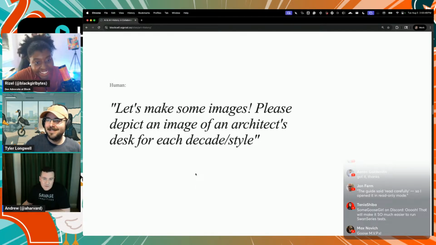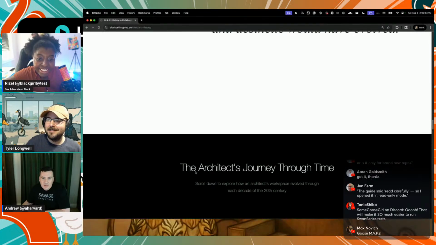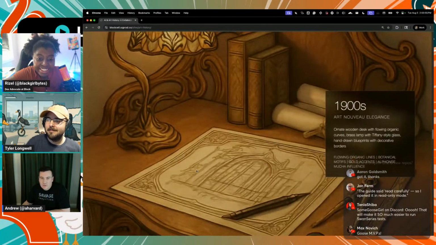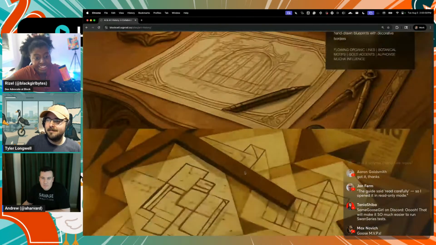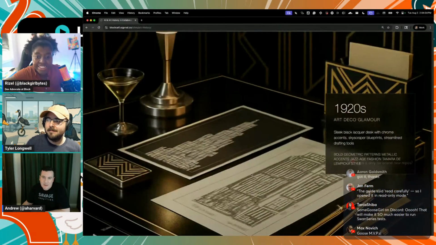Let's make some images of architects' desks for each decade and style. So then it did it. And like all these images, I think what's interesting is they feel like they're part of a family. But I didn't really have to think through cultural stuff or describe, like, this reminds me of The Great Gatsby, like gold.